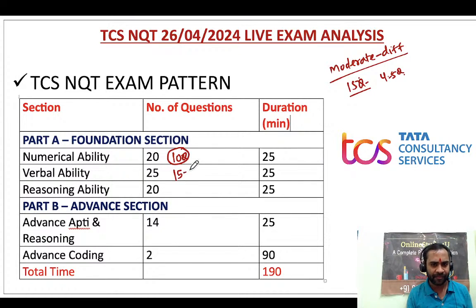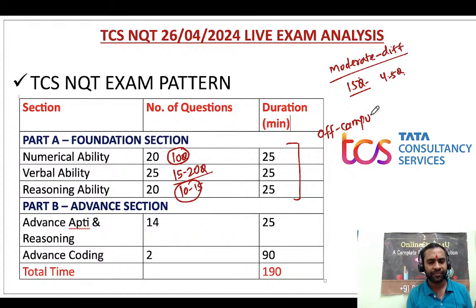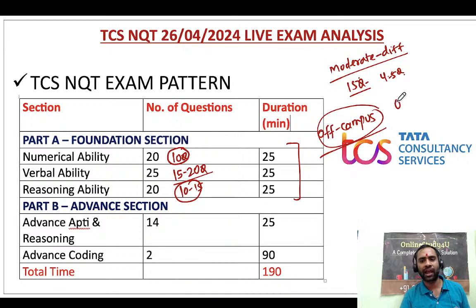Verbal ability, I said 50. Verbal ability was very easy, so 15 to 20 questions you could have done. And reasoning ability, easily 10 to 15 questions you would have done. So this will become your cutoff because it's off campus. In off campus we will see the cutoff is a little on the higher side as compared to on campus. On campus the number of students is fixed. Off campus there are a lot of students.